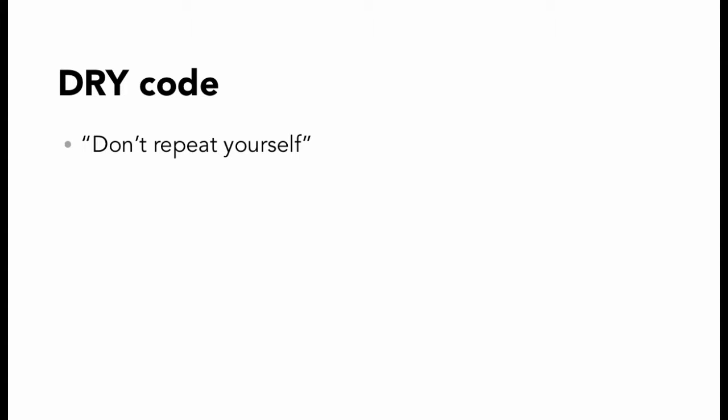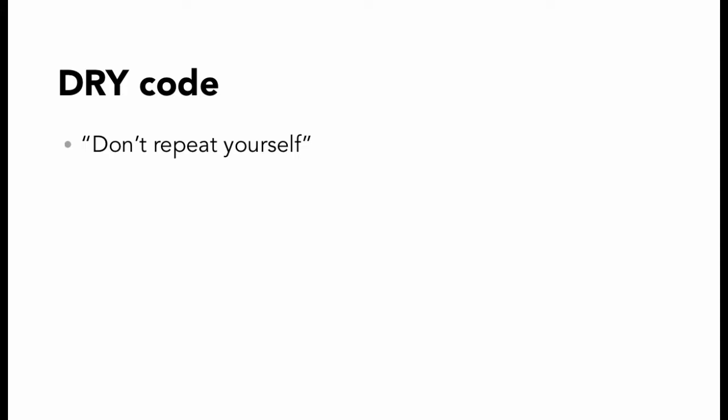Ruby on Rails is also designed using two guiding principles that help to make it powerful and effective. The first of those is DRY code. Now I'm always going to pronounce that as dry, but it's actually three letters, D-R-Y, which stands for don't repeat yourself. This is a fundamental principle of software design that says that every piece of information should be expressed in just one place.